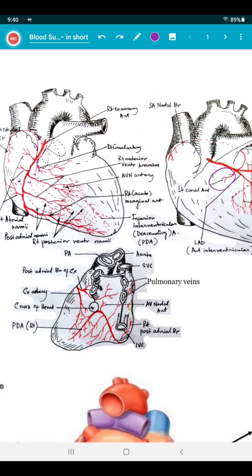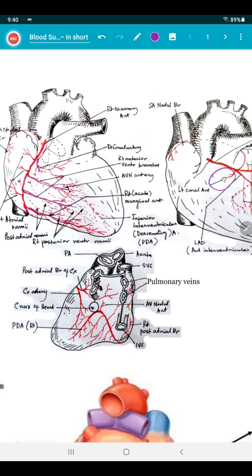Now number 2, the right anterior ventricular rami. These are 3 or 4 in number. They arise at right angles from the trunk of the coronary artery and supply the sternocostal wall of the right ventricle. So these are the sternocostal surface branches, the right anterior ventricular rami. Number 3 to 4, it may vary.